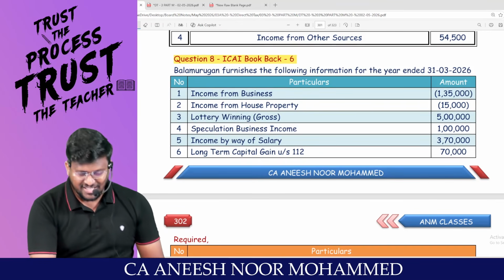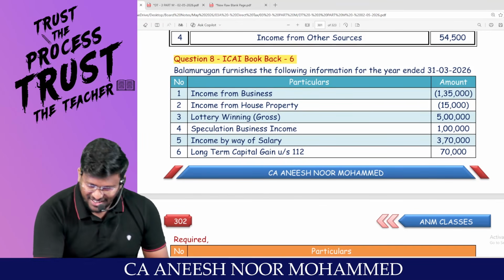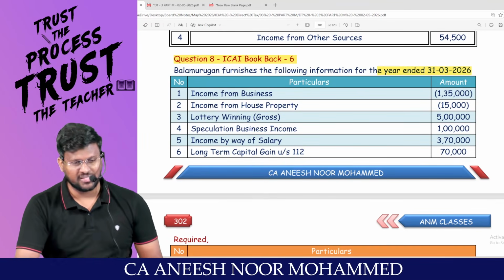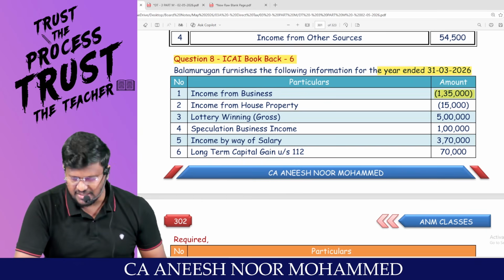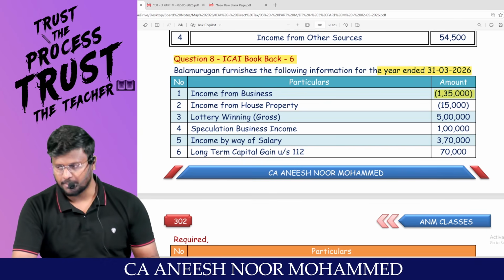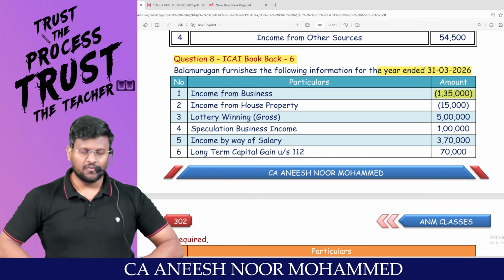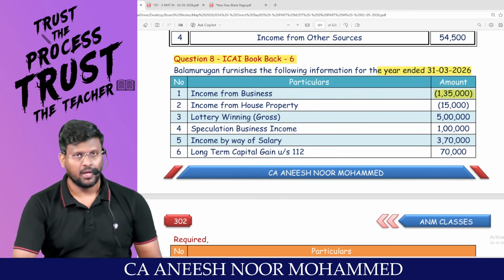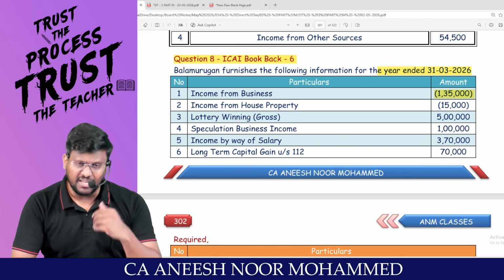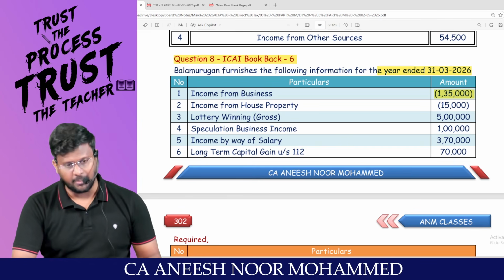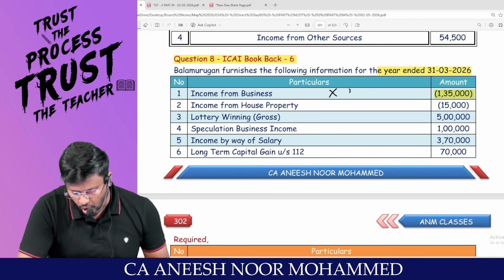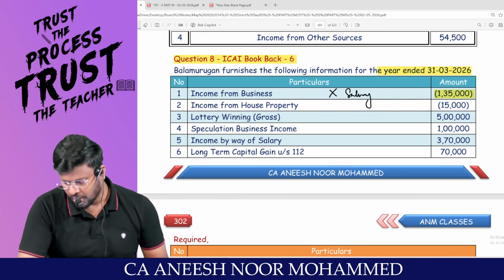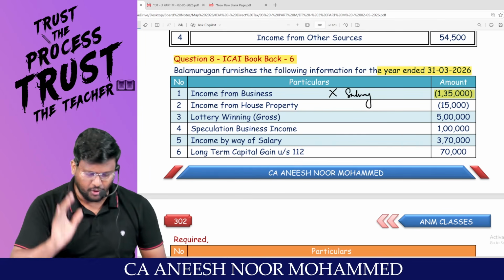Balamuran furnishes the following information for the year ended 31/3/2026. Income from business, it is loss 1,35,000. As we all know, first we have to do intra-head adjustment, then we have to do inter-head adjustment. Business loss can be set off against any head of income except salary. Am I right, sir? So this loss cannot be set off against salary. We can set off against any other head of income.